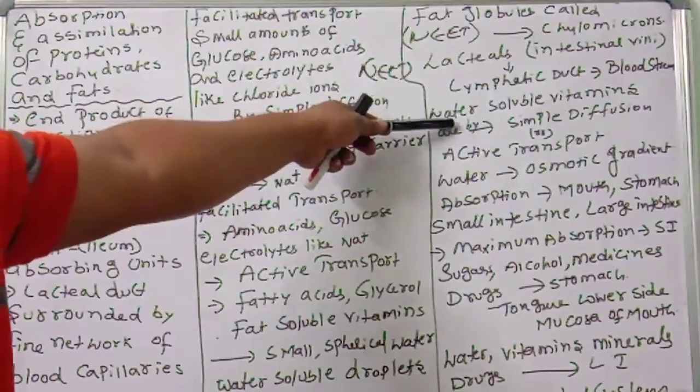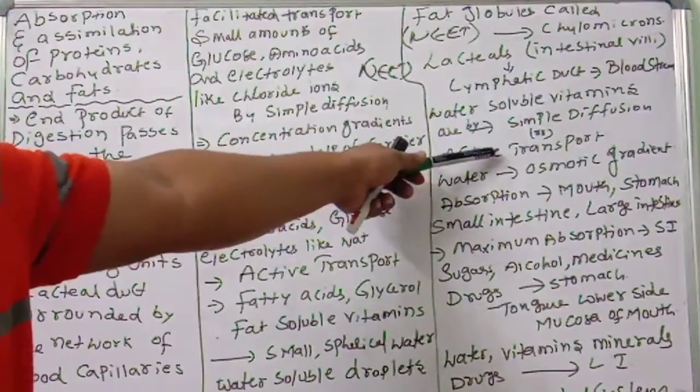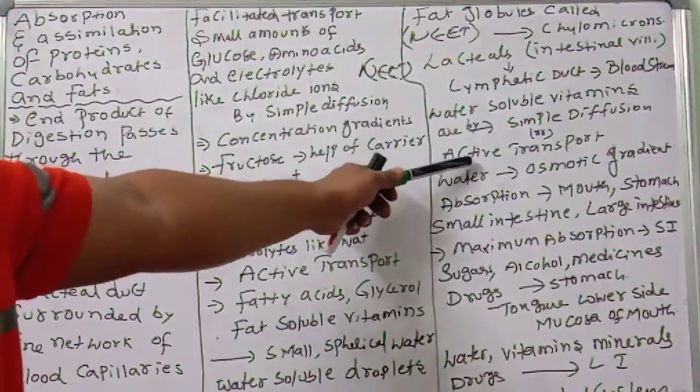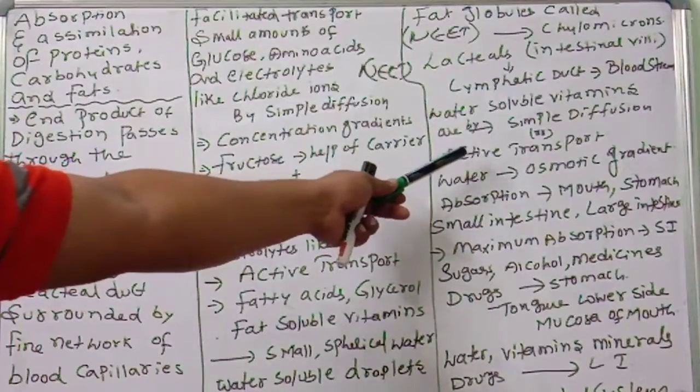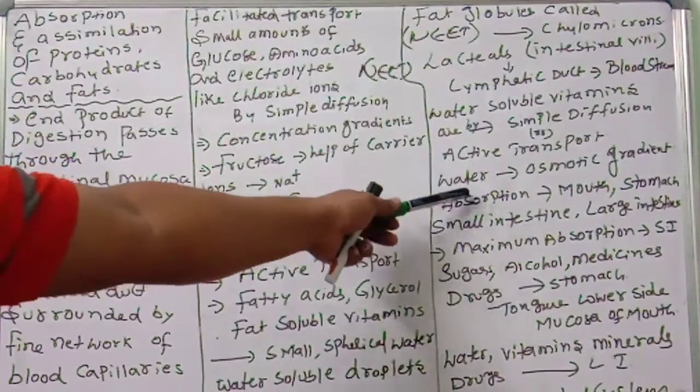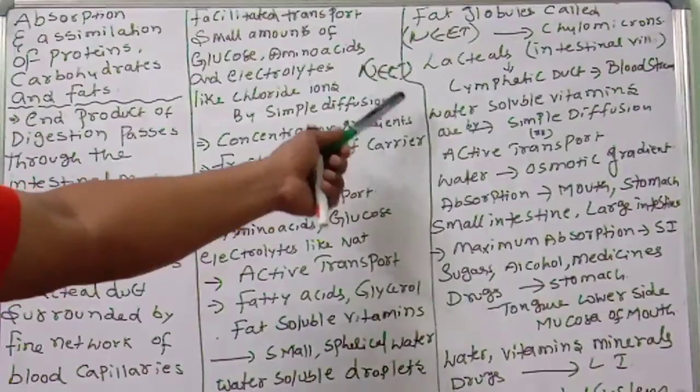Water soluble vitamins are absorbed by simple diffusion or active transport. Water is absorbed by the osmotic gradient, from high concentration to low concentration.